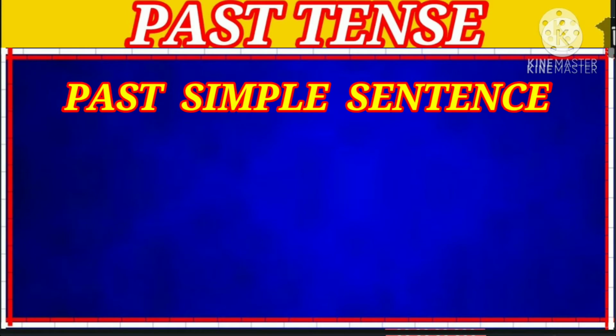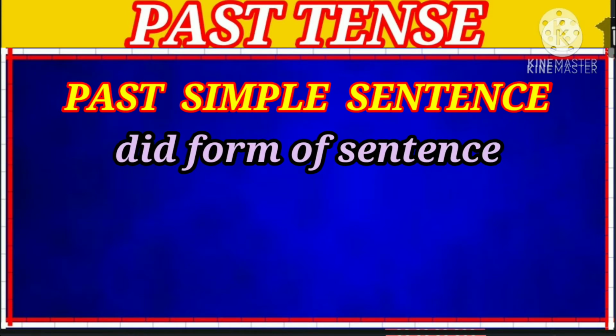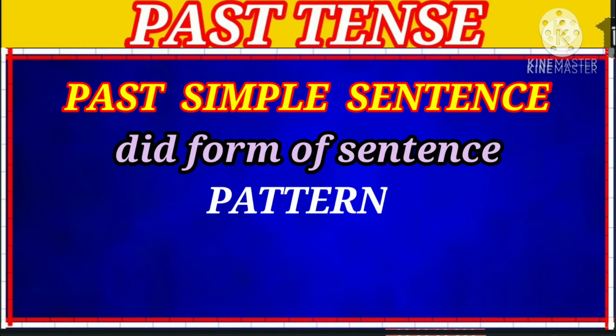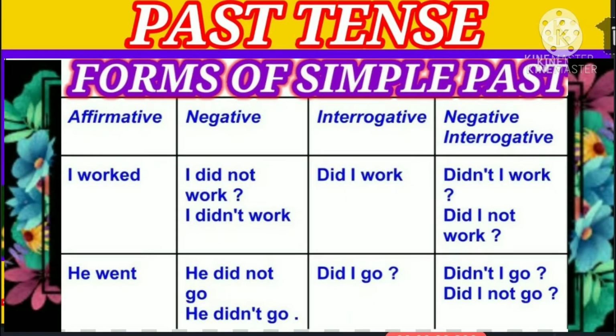Past simple sentences may be called the deed form of sentence. Its pattern is subject plus deed form of the verb. For example, in affirmative, I worked. Its negative is I did not work.